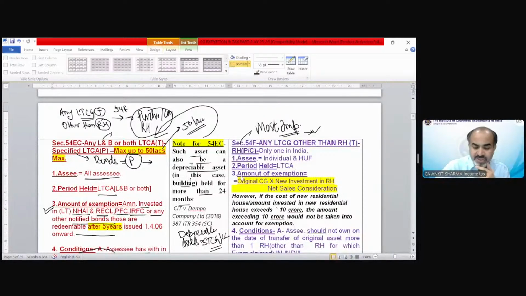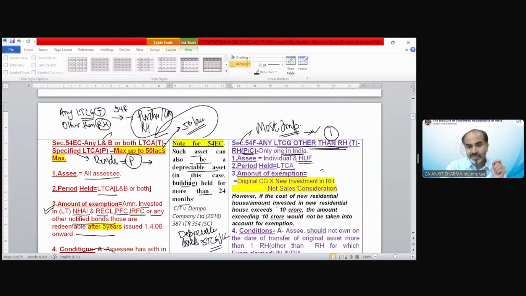the first line you should understand right now, that we need to transfer any long-term capital asset other than a residential house. Any long-term capital gain other than from a residential house, and we need to purchase or construct a new residential house. Only one in India. So like section 54, we do not have the right to claim two house exemption for section 54F. We can only claim one residential house exemption under section 54F. Assessee should be individual or HUF. Asset should be long term.